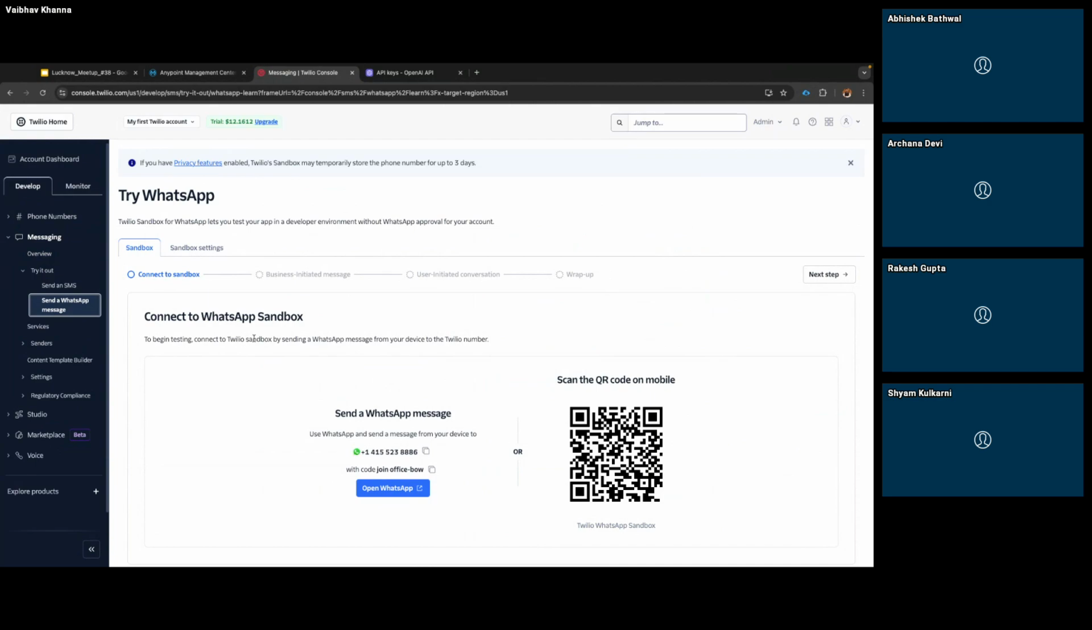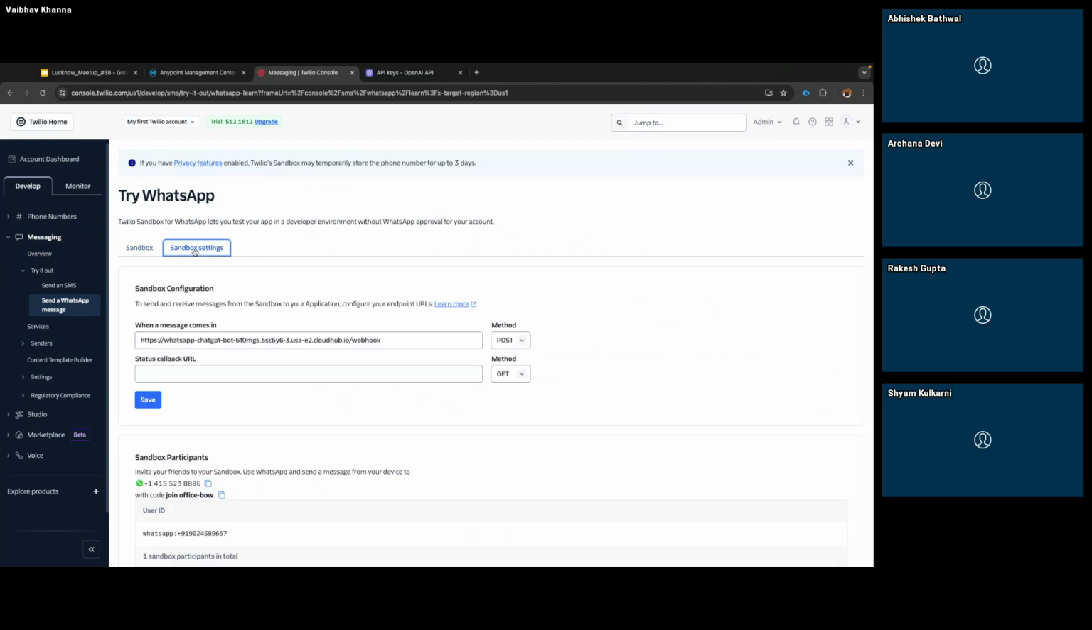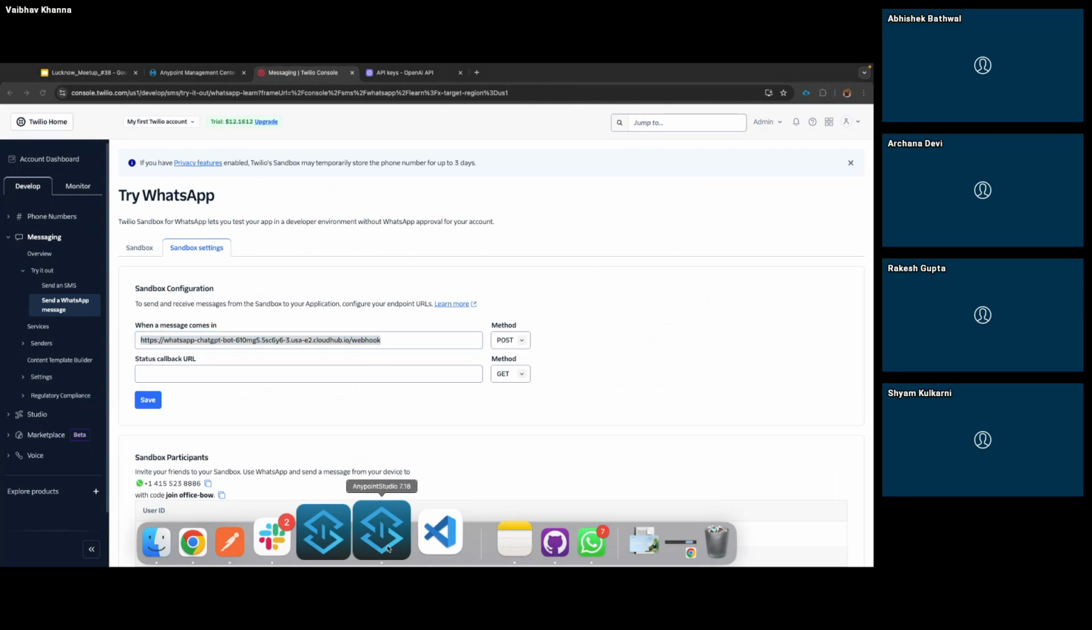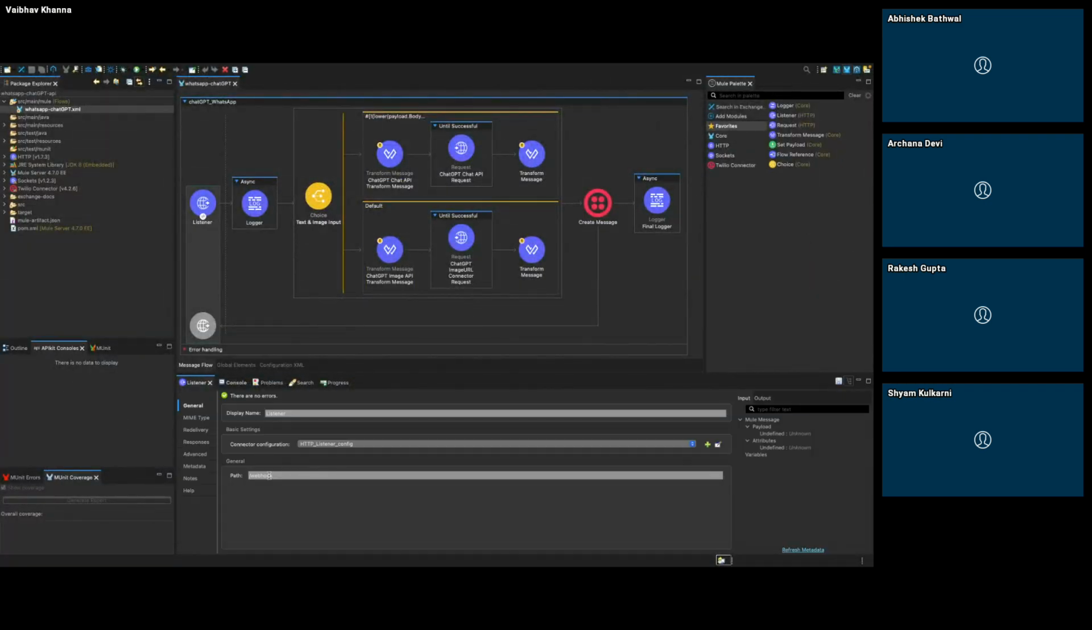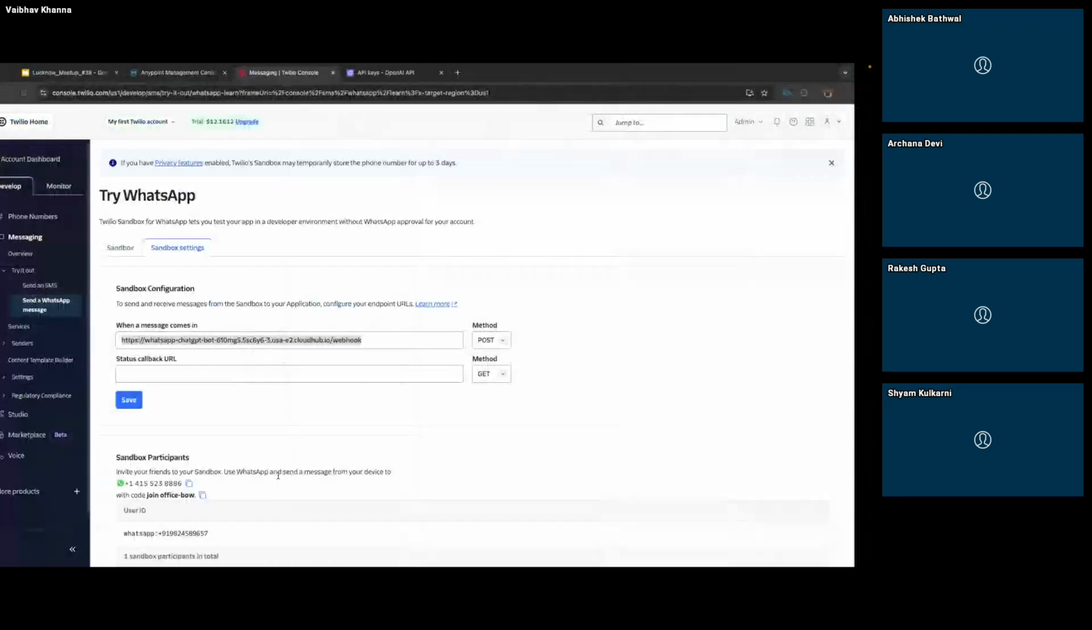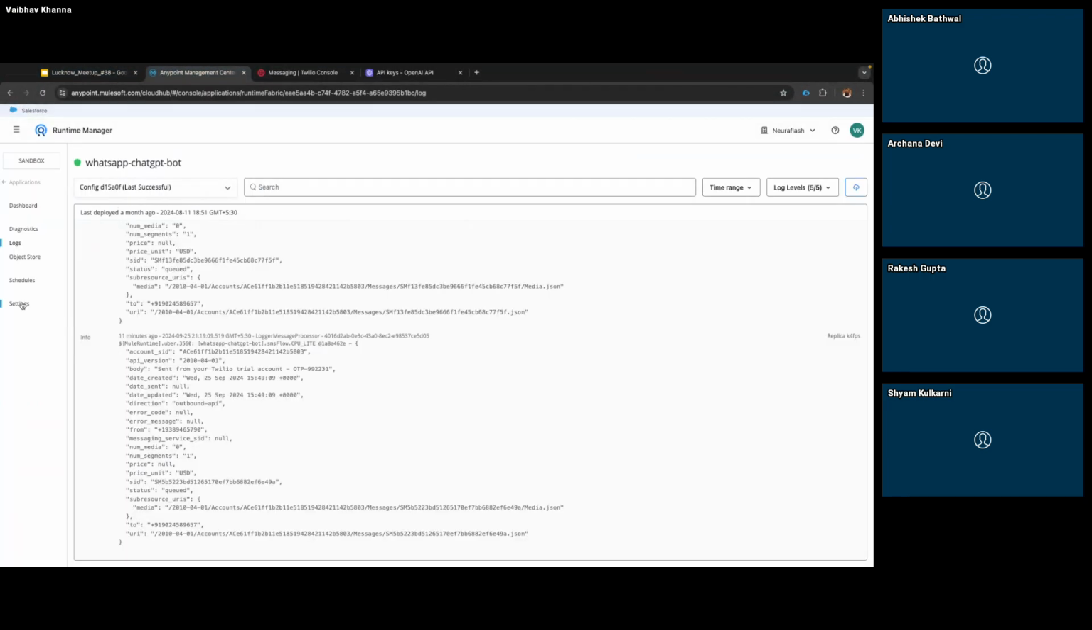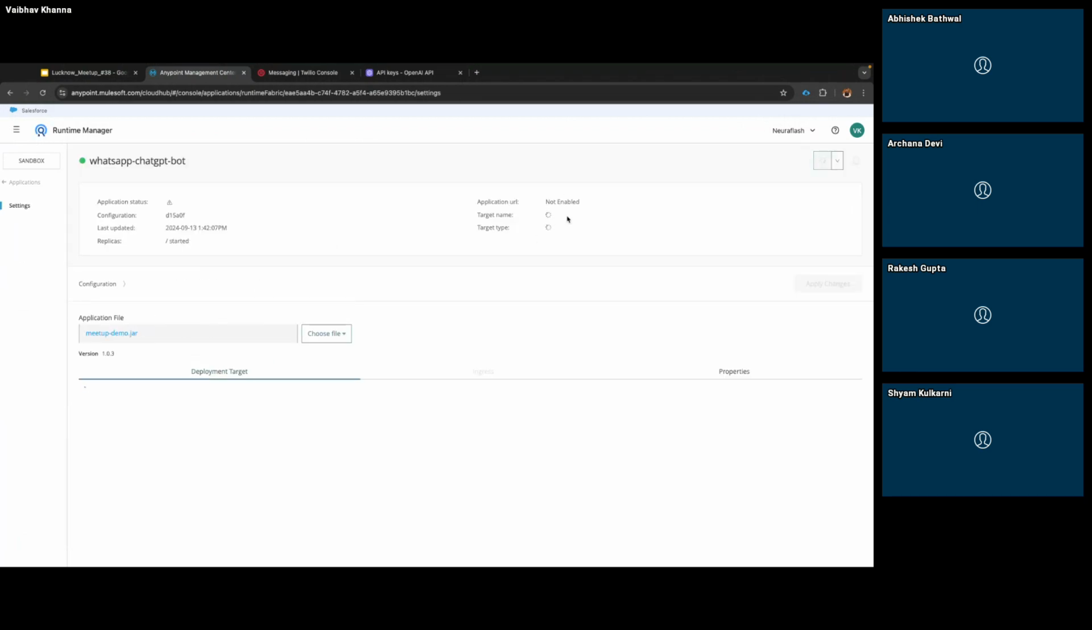In this Twilio account, first of all, I need to connect it using my mobile number. Either I can type this message or I can scan this QR code. Once I do it, then my WhatsApp will be connected to this trial account. This is the first step. The second step is in the sandbox settings, I need to provide this endpoint URL. If you see in my application, the path is /webhook, and the base path of the application is this one.